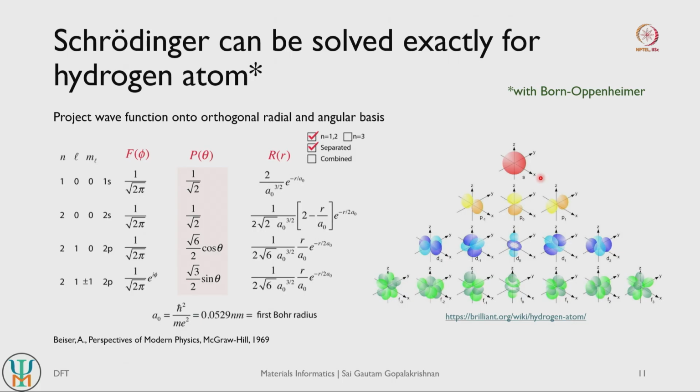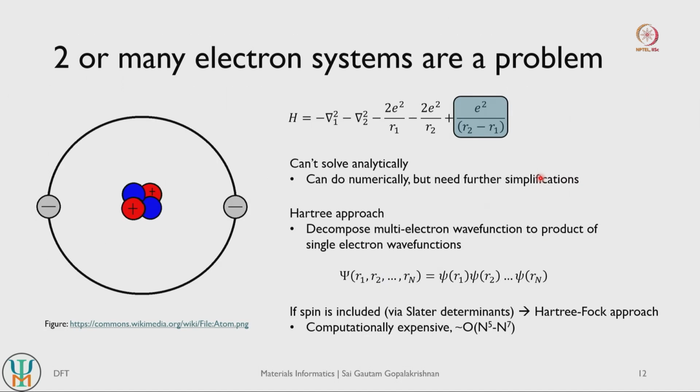So great, right. We can use the Born-Oppenheimer approximation, which was the very first principle, to solve the Schrodinger equation exactly, but that is about where we can go. If you start adding one more electron to your system, so if you take a simple example of a helium atom here, with one more electron, you can no longer solve it analytically, right, and that is largely because of this electron-electron repulsion term, right. So this is sort of an e squared by r2 minus r1 term, right.